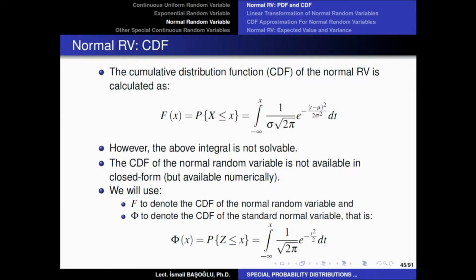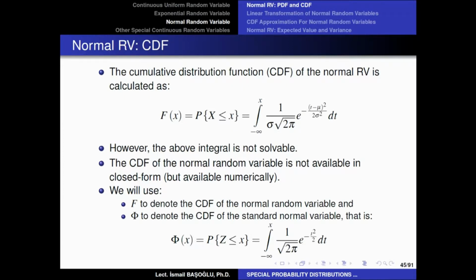All right, now we can talk about the cumulative distribution function. If you are going to solve any probability question related to a continuous random variable, you definitely need to know its cumulative distribution function. Remember, for continuous random variables, in order to calculate interval probabilities, we were integrating the probability density function.